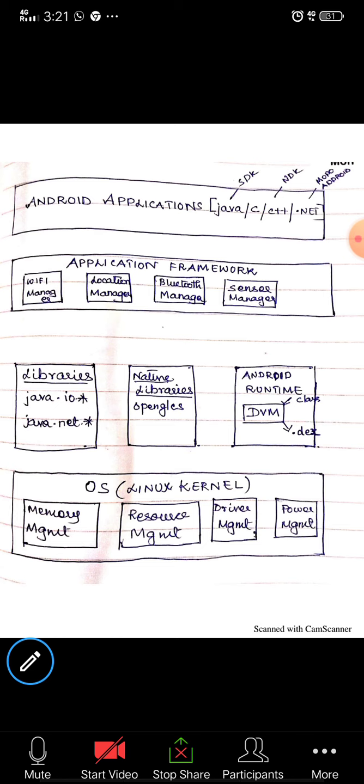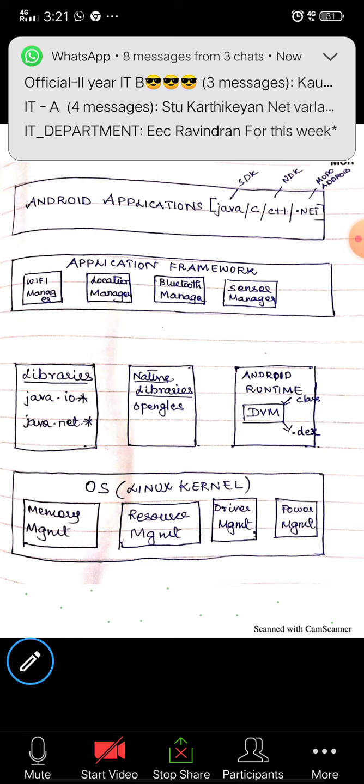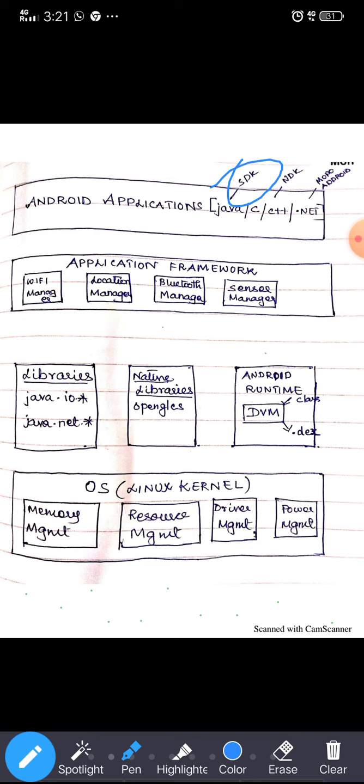As with the earlier one, the Android application is written with the programming language Java. This Java code is compiled by using the SDK, and the output for this Java file is Java bytecode, which is going to be generated. This Java bytecode is going to be the input.